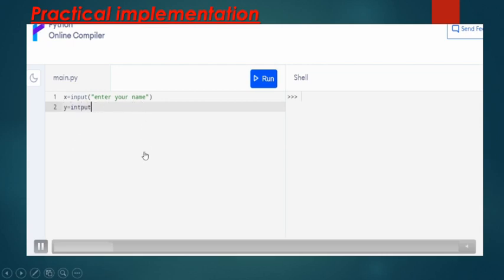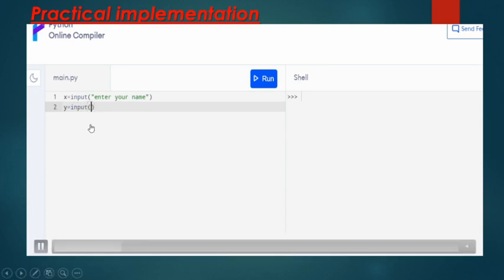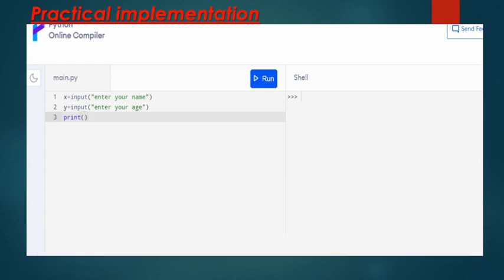It means the program is asking for user input. When you execute this code, it will ask you for a value that will be assigned to x. Then, "Enter your age", assigned to y. When we print x, the value of name will be there, and in y the value of age will be there.